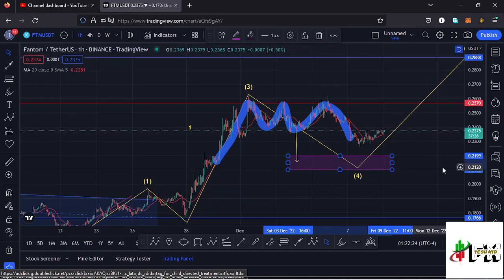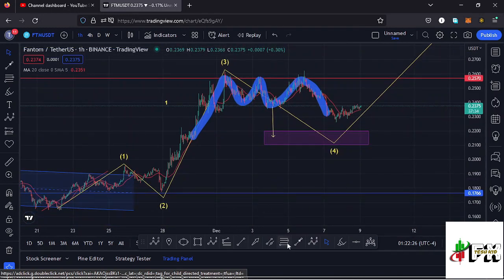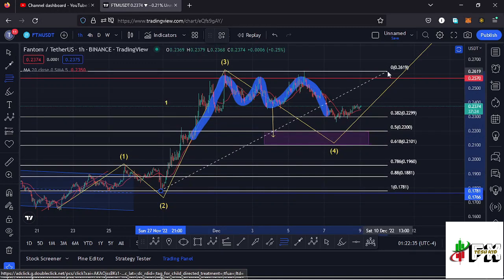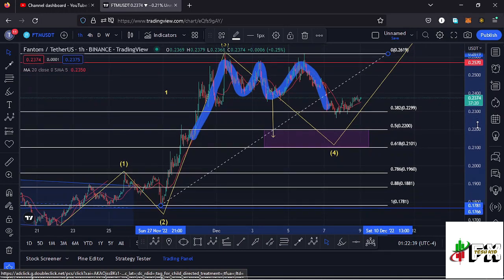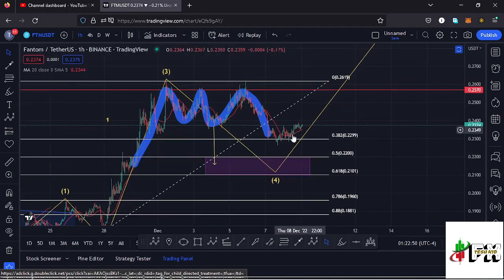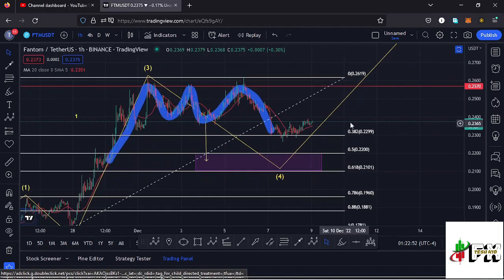And if I use the Fibonacci's once more, there are chances that we might not fully maximize this target area that I have shown you over here, because if I use the Fibonacci's connecting them from the second wave to the high of that wave 3, you can see that in this retracement over here we have touched the fib level 0.382, and we are seeing a reaction of the fib level 0.382, that is the area at around the $0.2999 mark, and that means there are chances of seeing further upside.